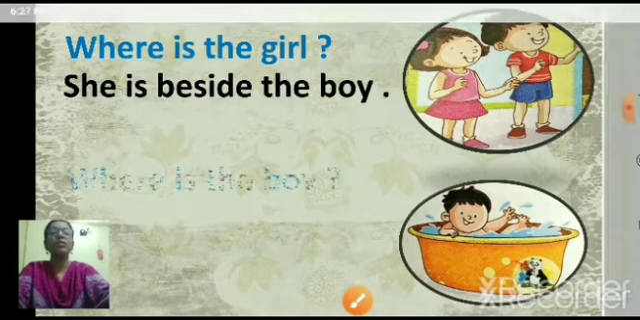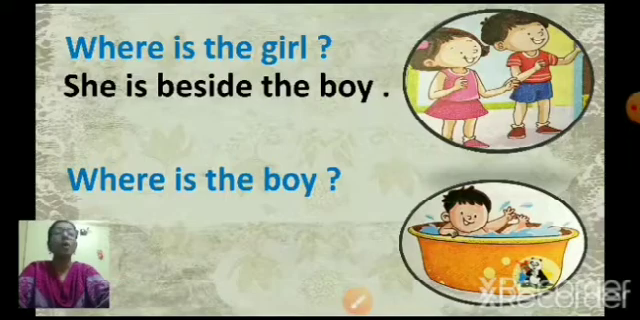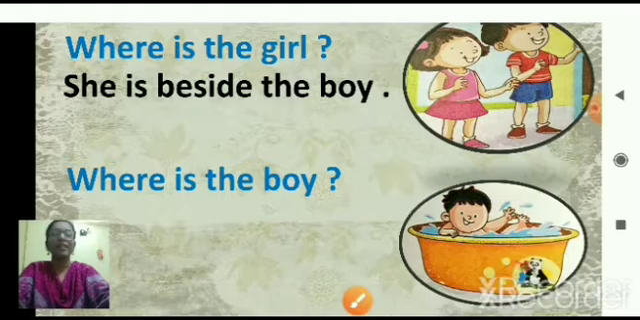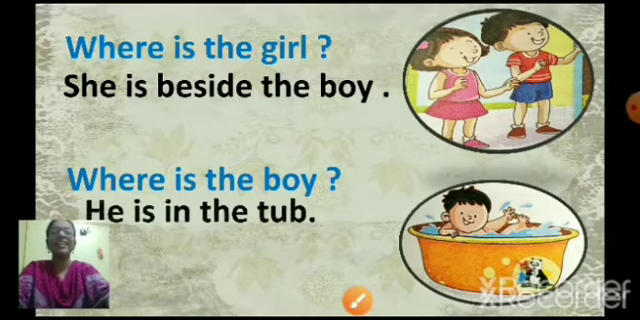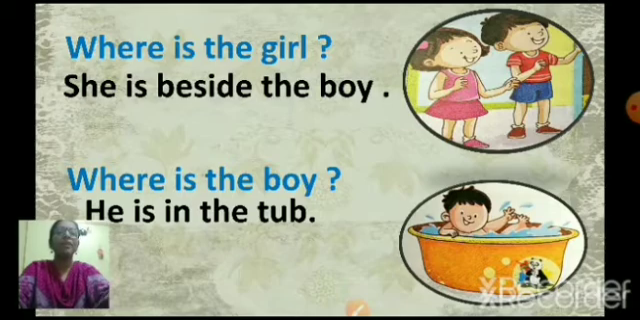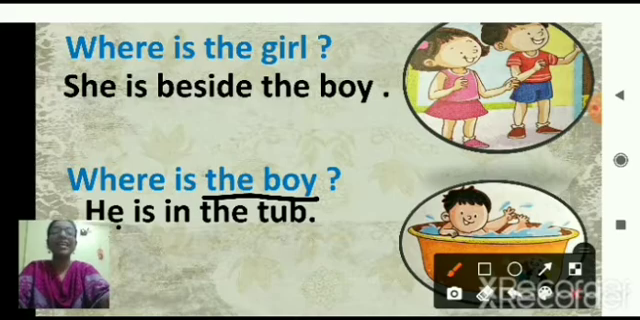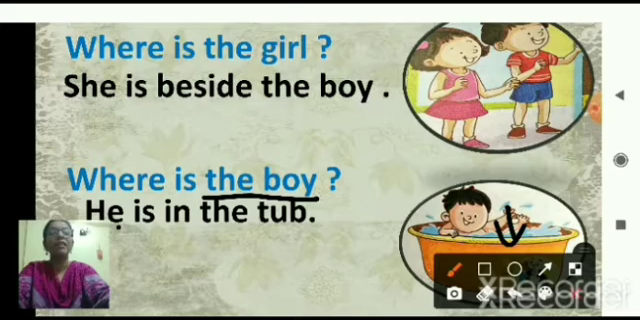So the next question. Where is the boy? Can you see the boy? So where is the boy? Yes. See, you can see the boy. Where is the boy? Yes. He is in the tub. So here also in place of the boy we have used he. He is in the tub. So the boy is in the tub. He is in the tub.